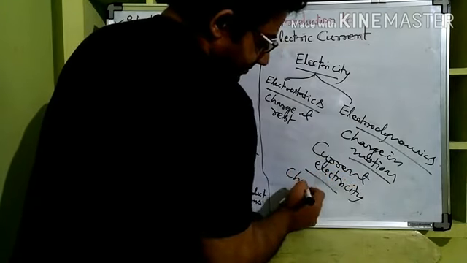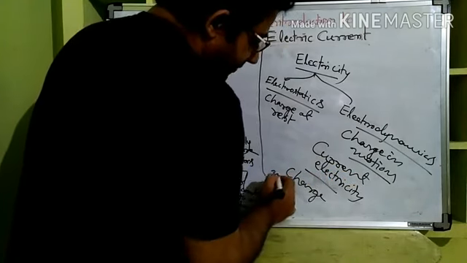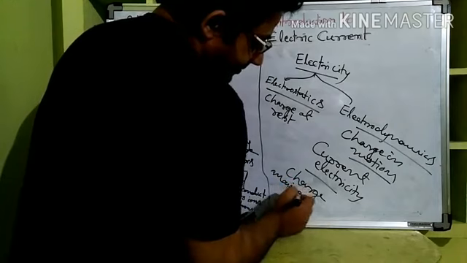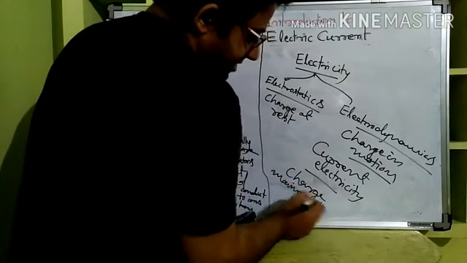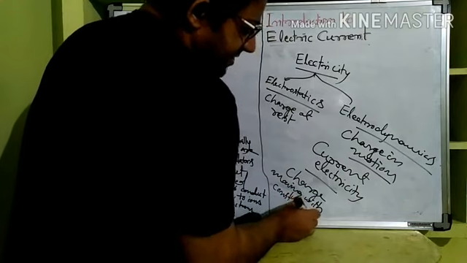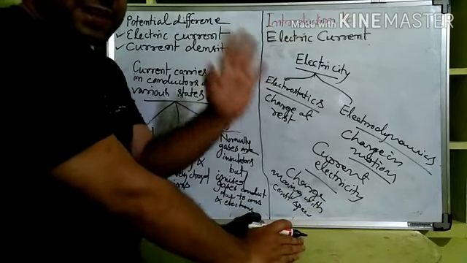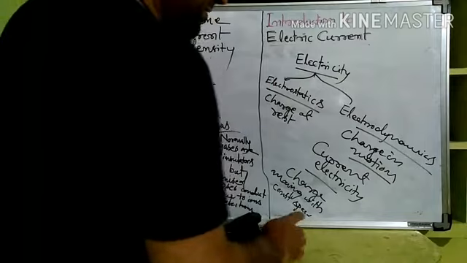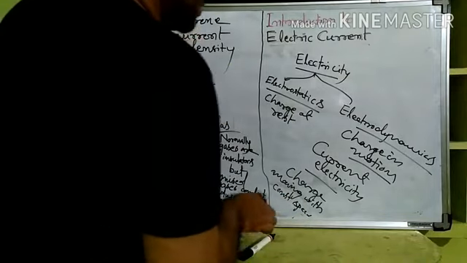Current electricity: charge moving with constant speed. If charge is moving with acceleration, we will see magnetism, and we will deal with that as a separate chapter.